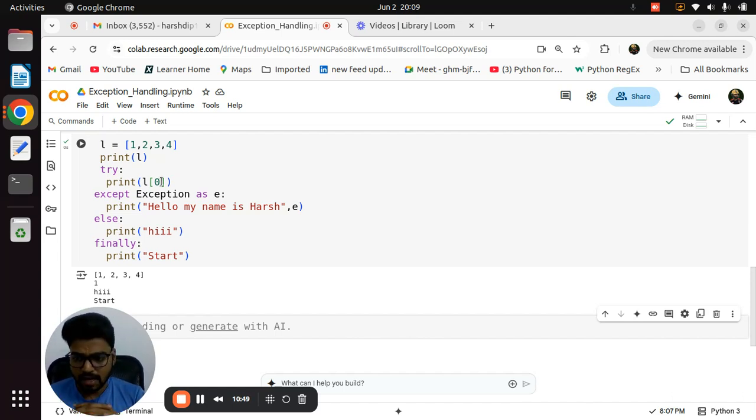So for example, I want to use the count method, which is used in every data structure, but for example I try to use the append method. It will work only on a list, but you can create a tuple and try to use the append method, and then it will definitely give an error. Then you can put that error line in a try block, with except Exception as e, else, finally. It depends on you, but try and except are mandatory.